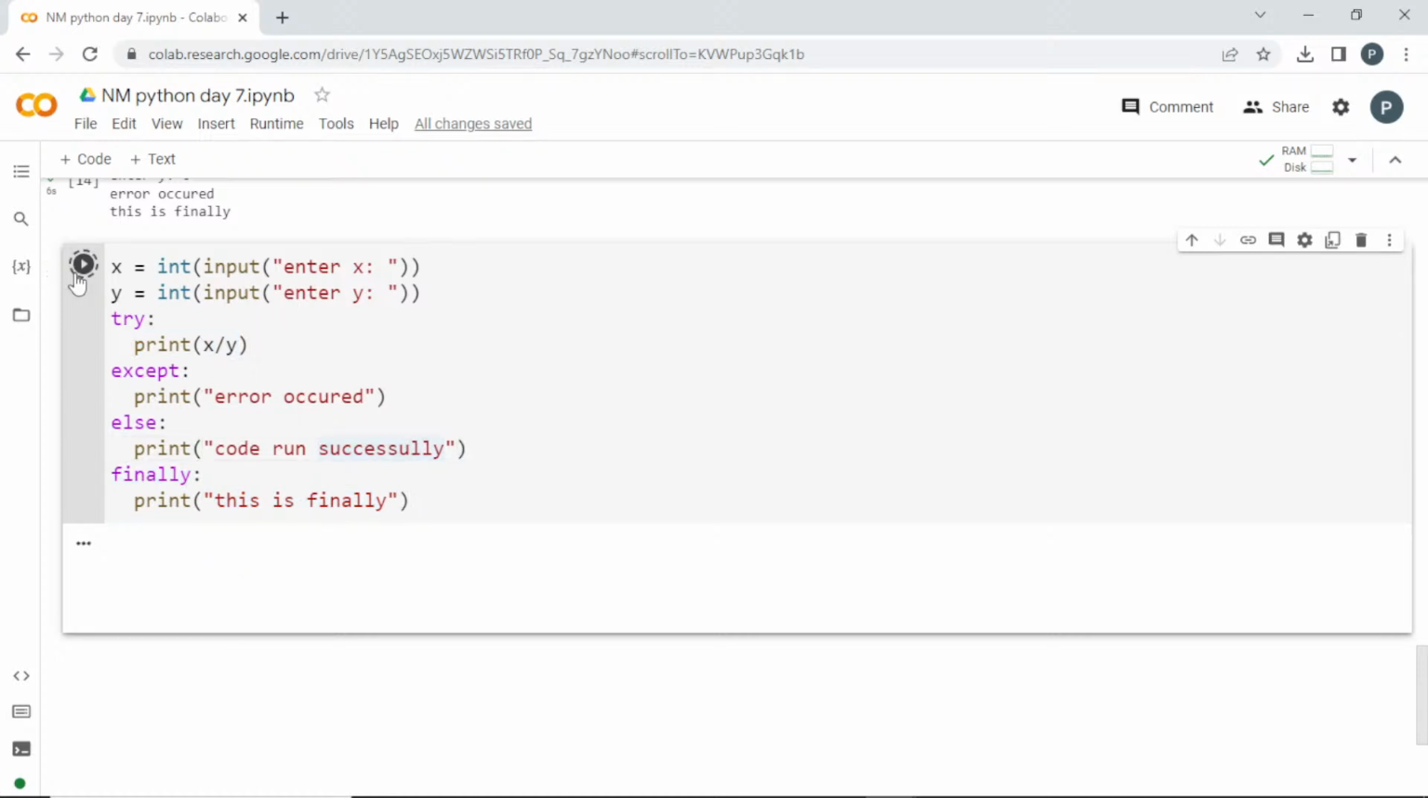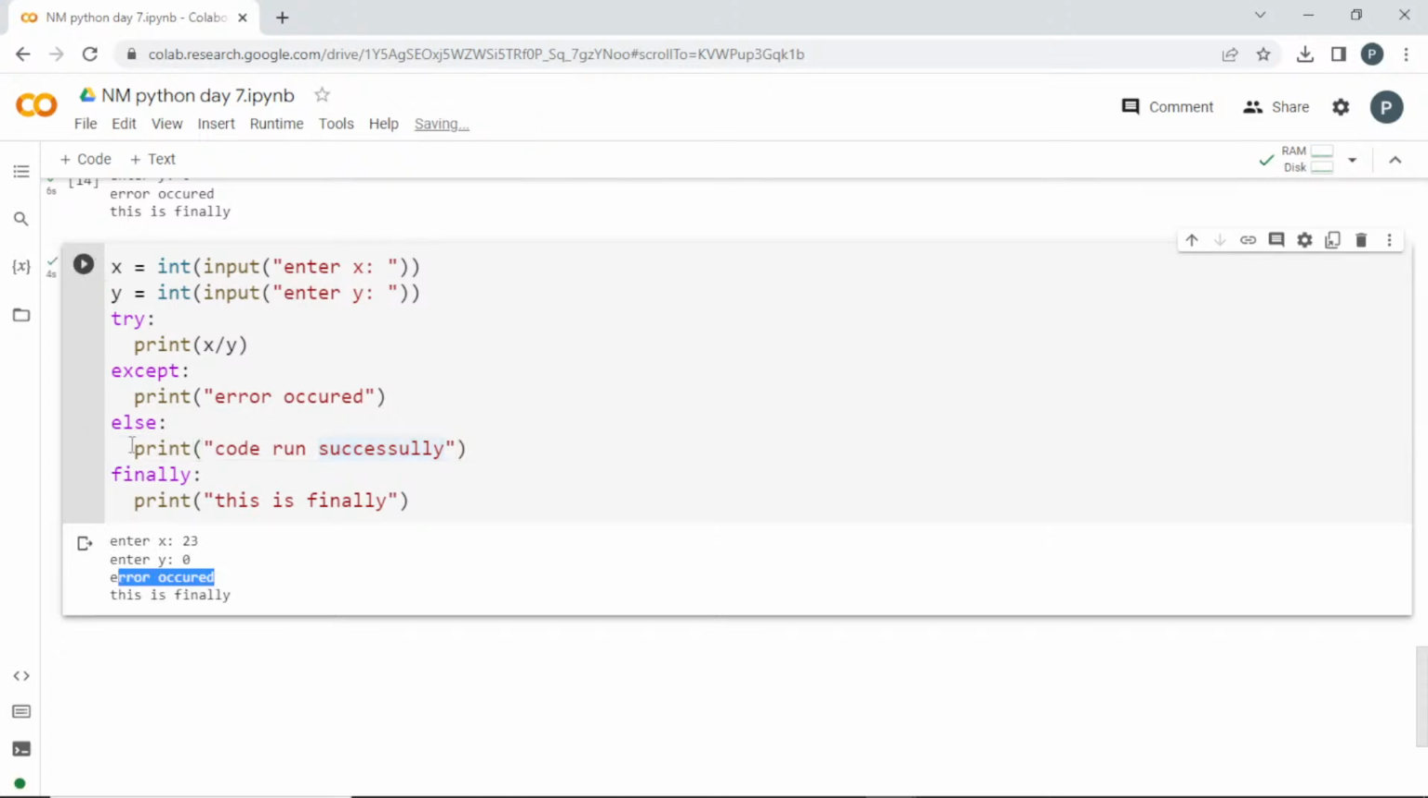If I enter some wrong value and go into an error, then the error-occurred message will come, but else won't come, because it comes only when the try succeeds. If it is an except, it is not going to allow the else, but finally will come in all cases. So it is giving the finally also. Clear, guys? Based on your requirement, these are just concepts.